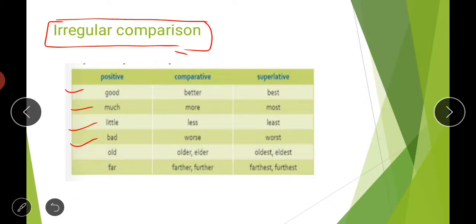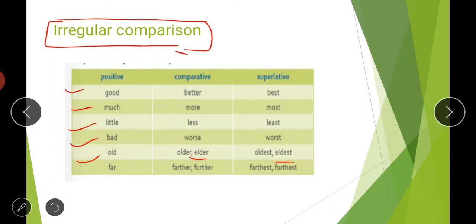Bad, worse, worst. In case of old, you have two comparatives and superlatives: older, elder, oldest, and eldest. So see students, here these words elder and eldest are used in case of blood relations. Means if you are comparing your age with your brother, sister, or any of your family members, then you will use the word elder.